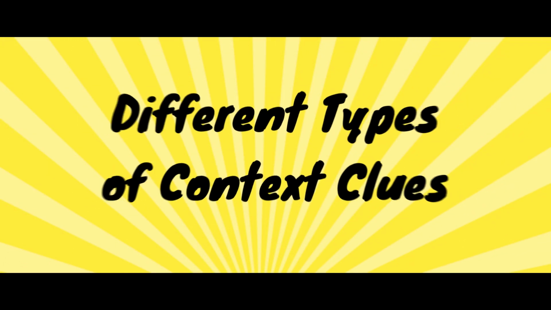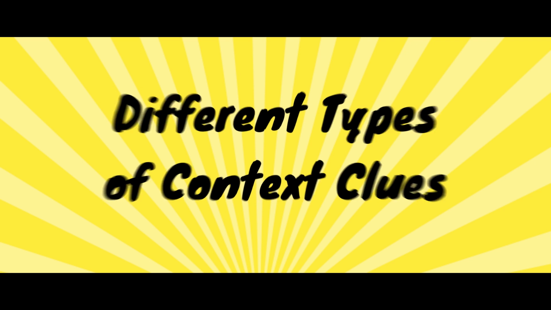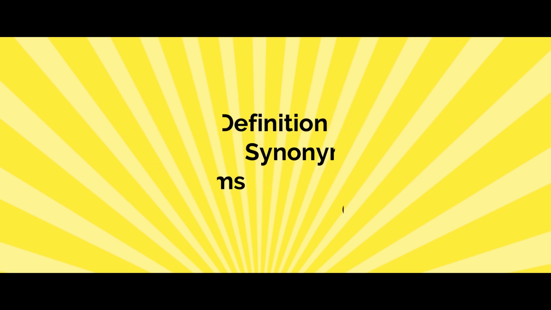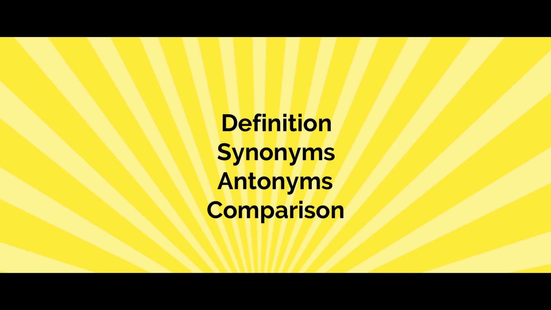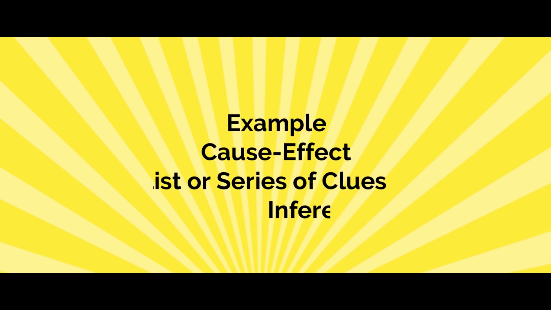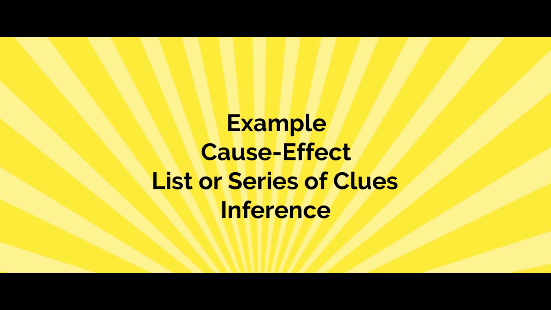Here are the different types of context clues. Number 1 by definition. Number 2 by synonyms. Number 3 by antonyms. Number 4 by comparison. Number 5 by example. Number 6 by cause and effect. Number 7 by list or series of clues. And number 8 by inference.